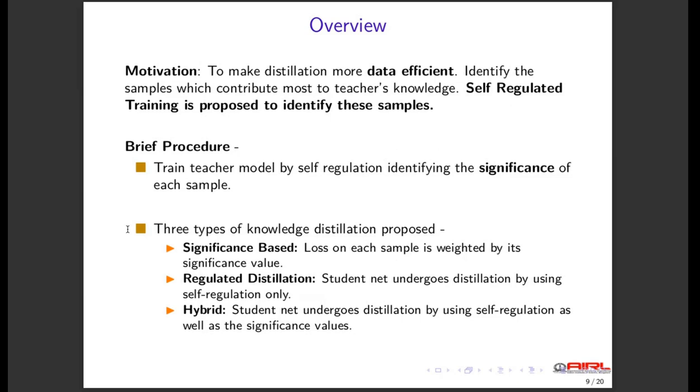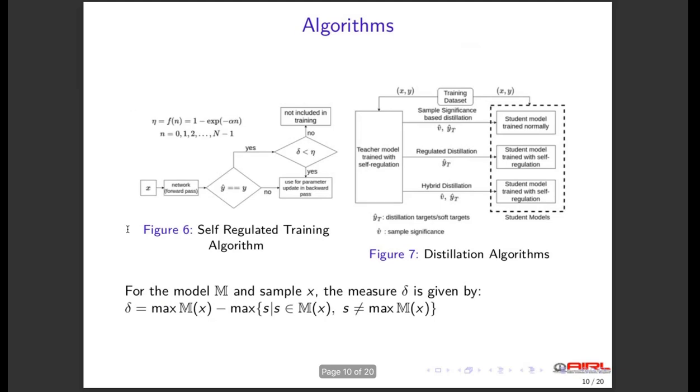Unlike conventional distillation, now there are two types of supervising signals, the significance values and the soft targets. Significance values will be explained shortly, and accordingly, we propose three types of distillation methods. One is the significance based distillation. This method is otherwise similar to the conventional approach, except that the loss function is weighted by the significance values